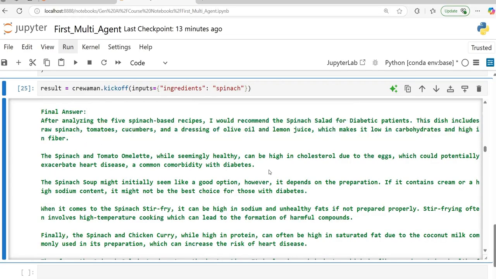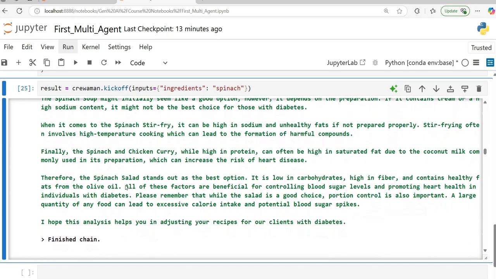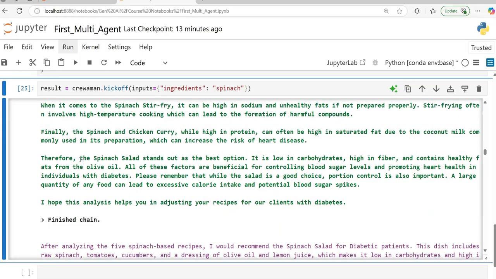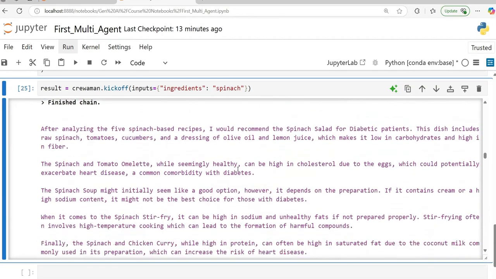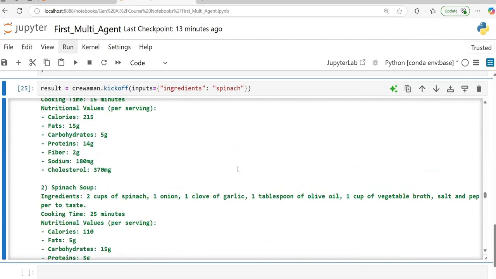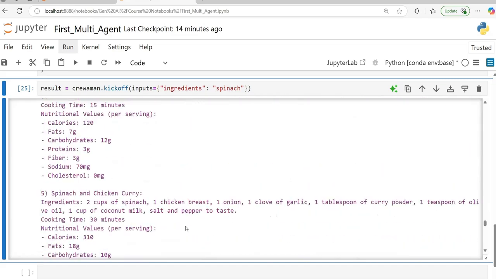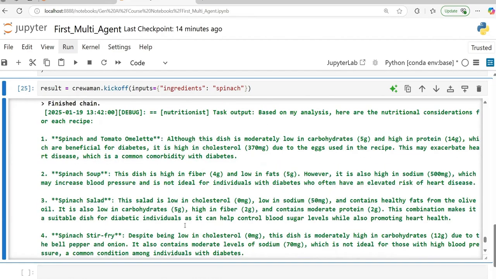Okay, and it is saying it can be high in cholesterol, and it depends on preparation. So all the 5 things it is analyzing one by one, and then the nutritionist is saying spinach salad stands as the best option. Okay, and in the final, when the entire chain finishes, you will see one final recipe. The complete recipe has started coming now, if you see. So multiple collaboration is happening between these two agents.